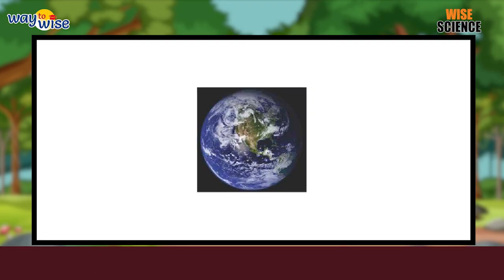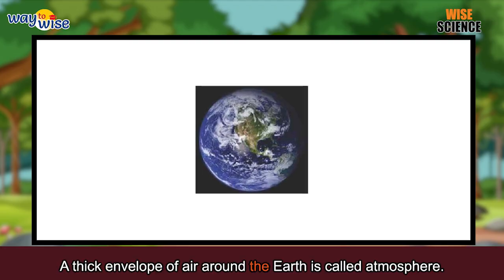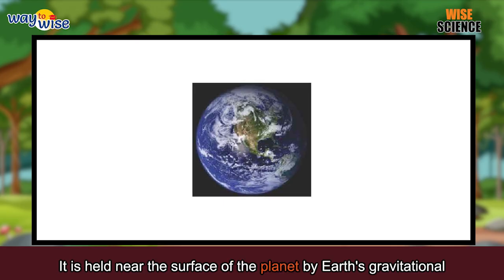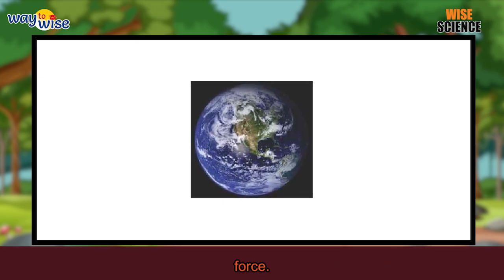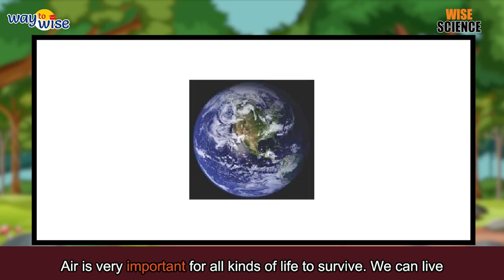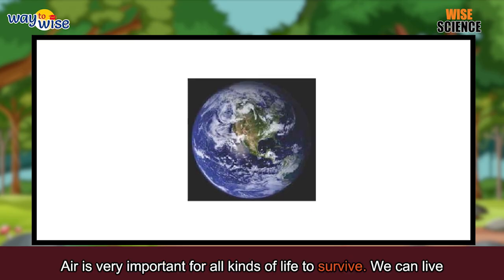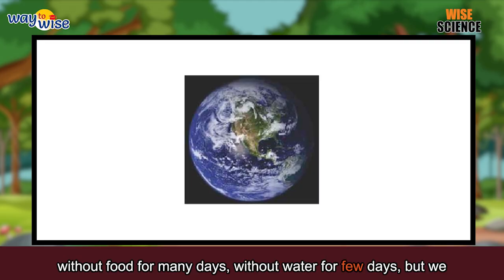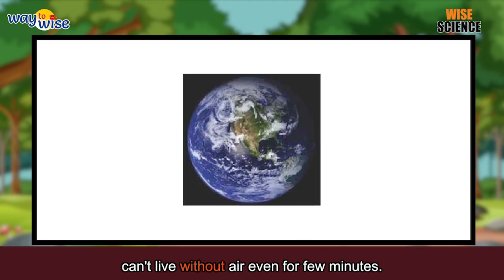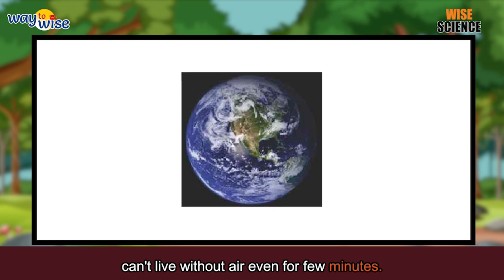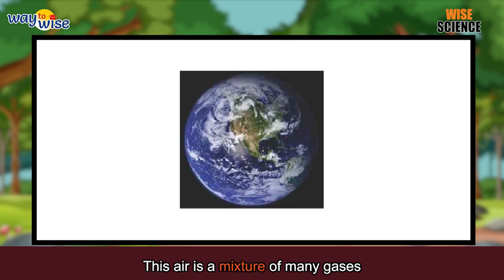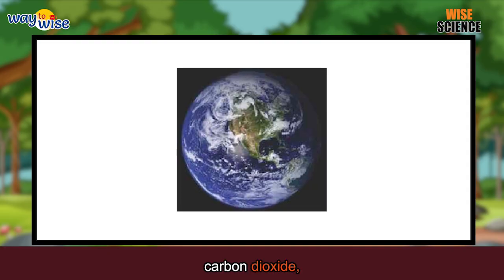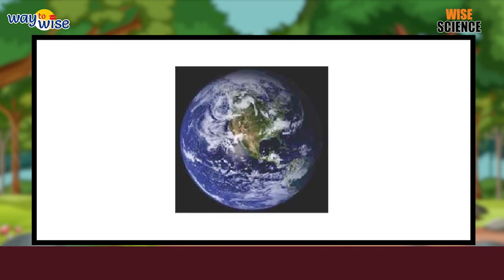Atmosphere. A thick envelope of air around the Earth is called atmosphere. It is held near the surface of the planet by Earth's gravitational force. Air is very important for all kinds of life to survive. We can live without food for many days, without water for a few days, but we can't live without air even for a few minutes. This air is a mixture of many gases like oxygen, nitrogen, carbon dioxide, argon, etc.